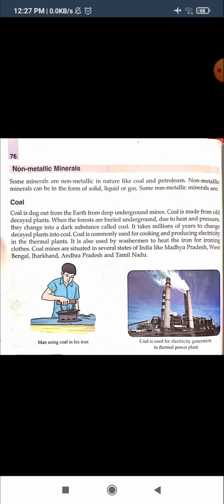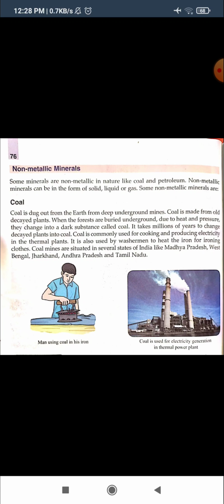So this is not a fast process. We cannot get coal within one year or two years. Formation of coal takes millions of years under the ground, and that is why we should use these natural resources very carefully, because we cannot make them as fast, as these are natural processes.